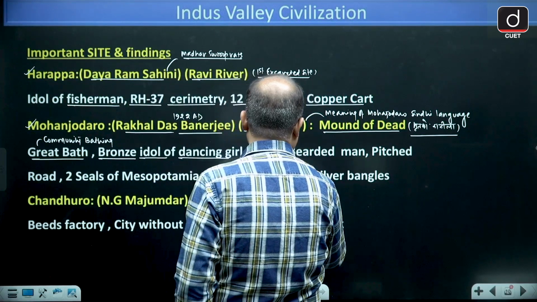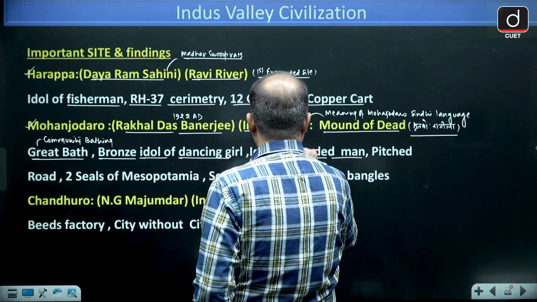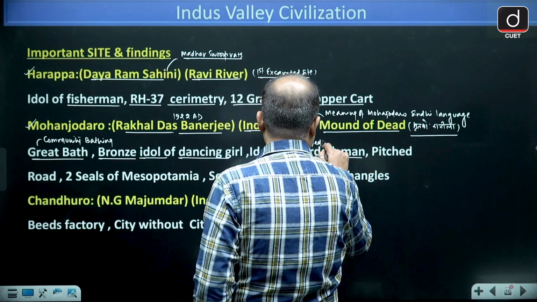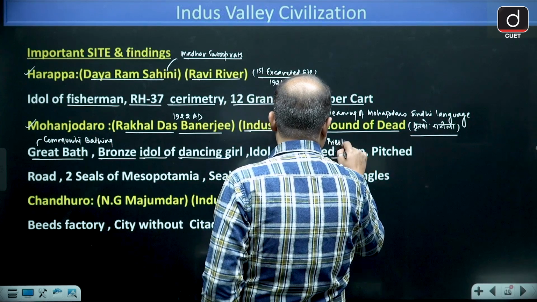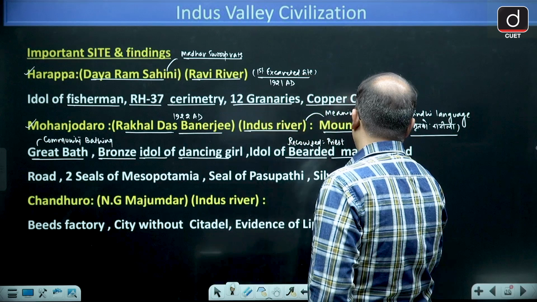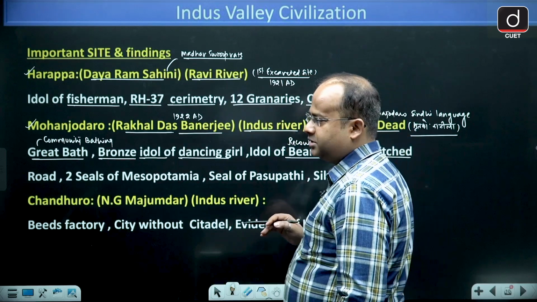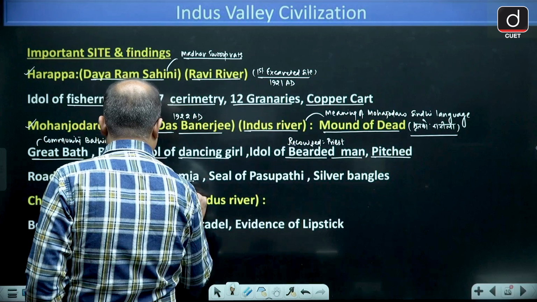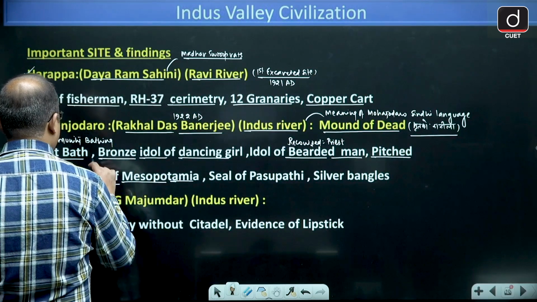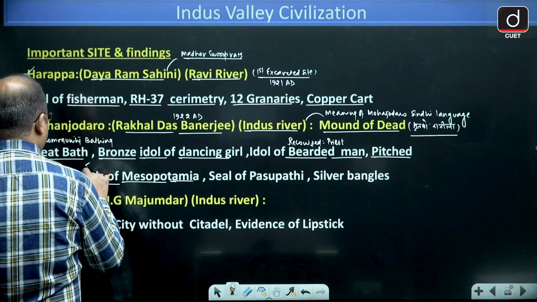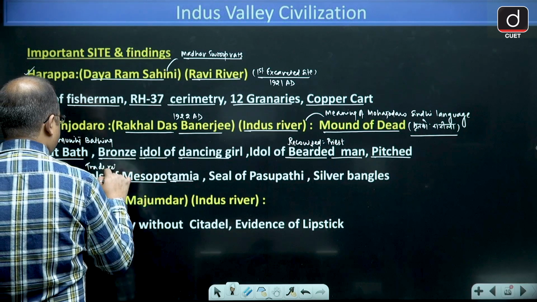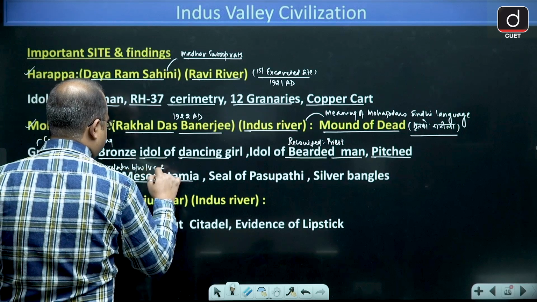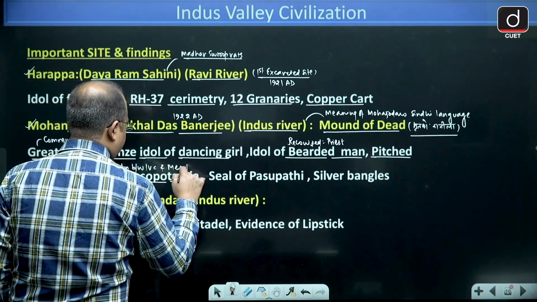Then an idol of a bearded man, recognized as a priest by some historians. Then we have found paved roads, meaning well maintained roads. Then two seals of Mesopotamia, that show the trade relation between Indus Valley Civilization and Mesopotamia.